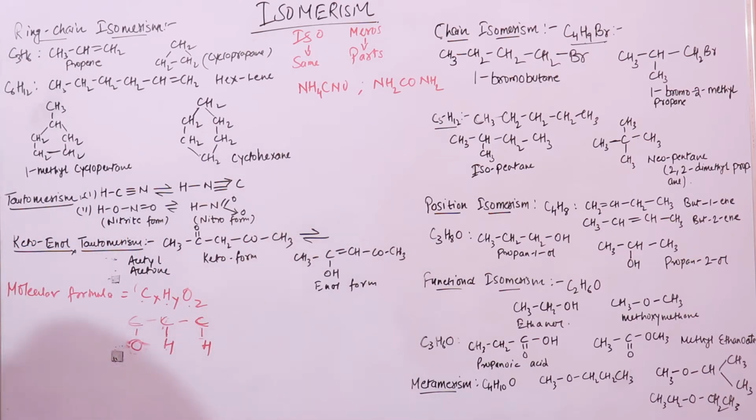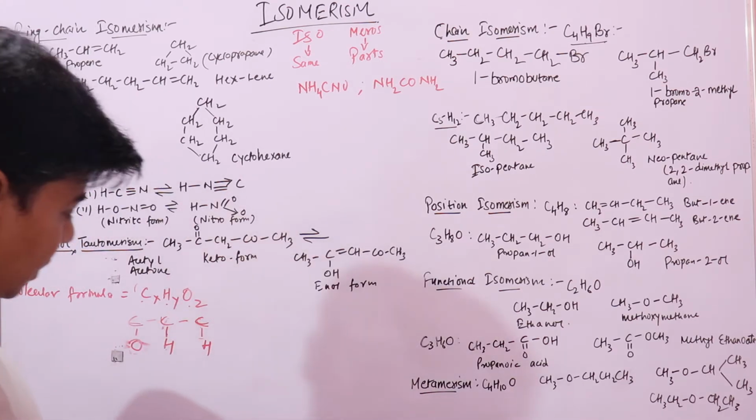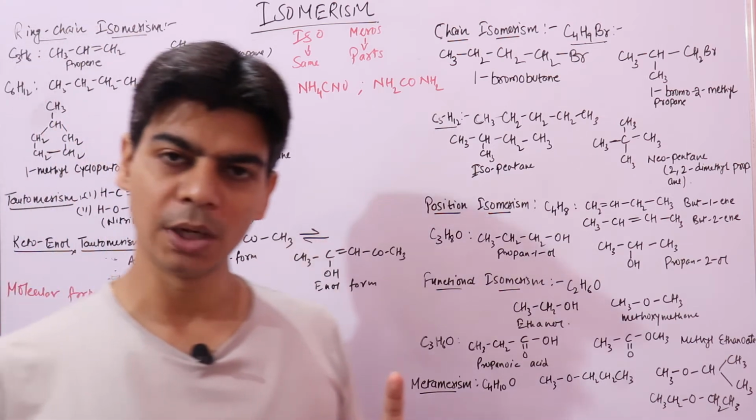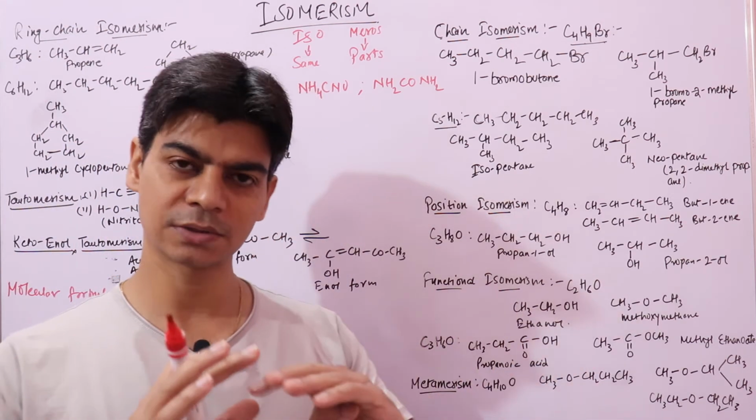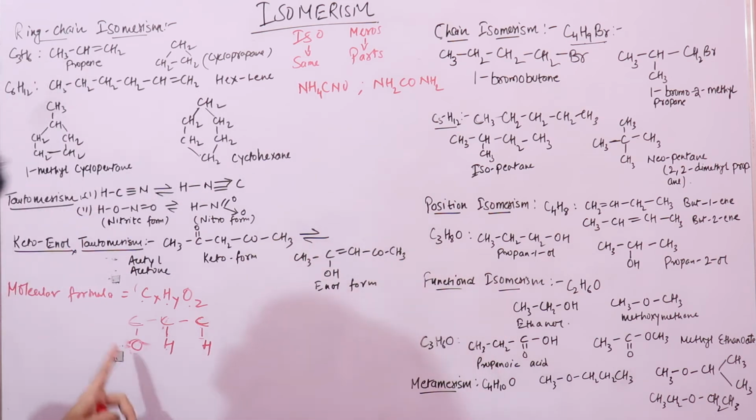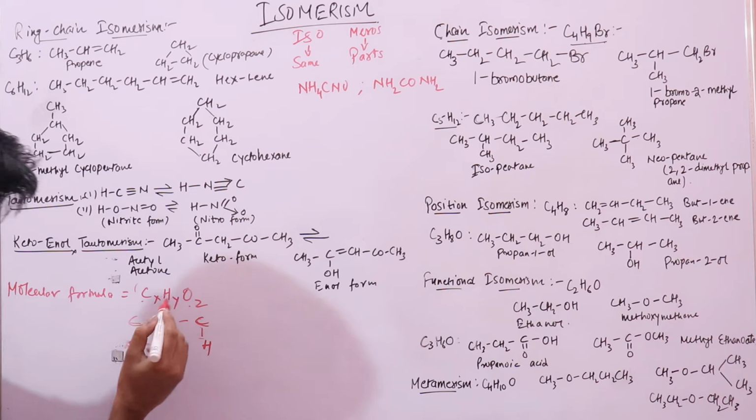I hope this is clear. So these kinds of compounds that have the same molecular formula but different structural formula, the structures that I'm drawing, is your structural formula. We have done this in the first chapter about structural formula and molecular formula.